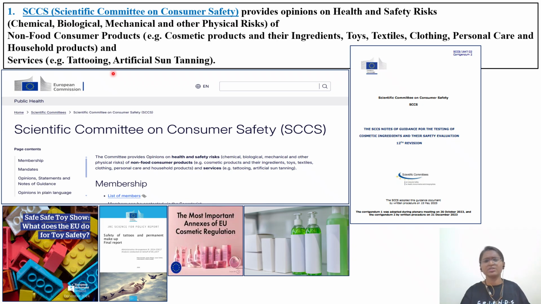So I would request you, this is the website, you can go and check, and you can search, give whatever terms you want in the search box, so you can explore this particular database. Here you can see membership, mandates, opinions, statements, and risk assessment reports also for each and every chemical which SCCS will be giving, which will have cause for concern.